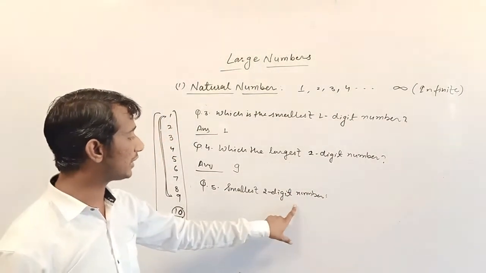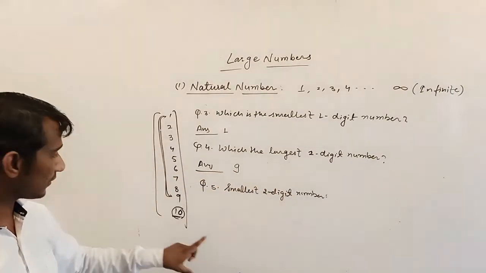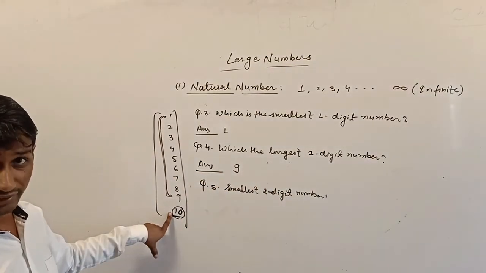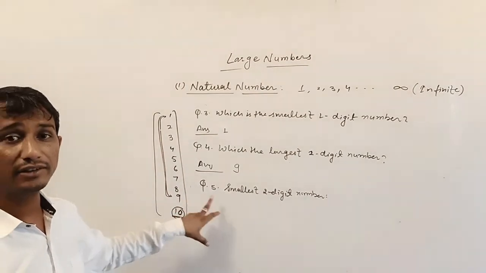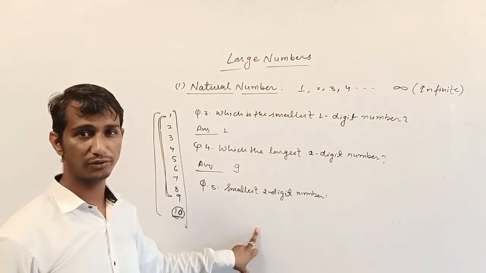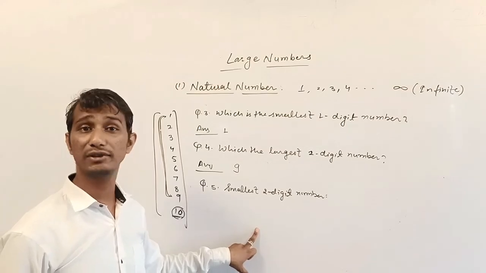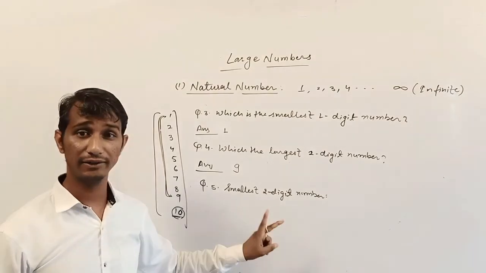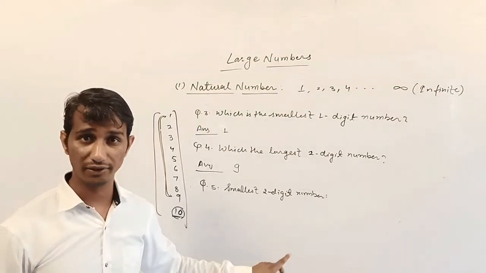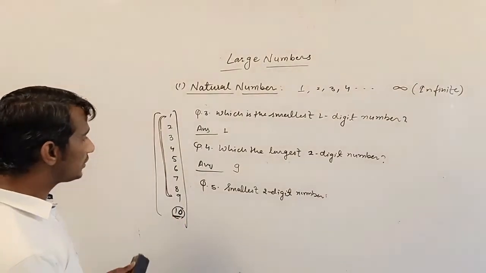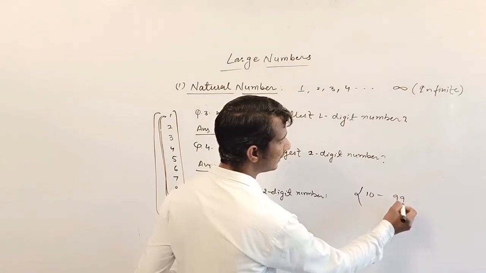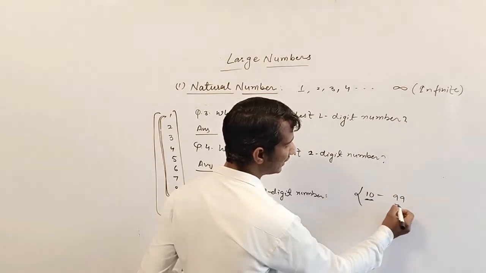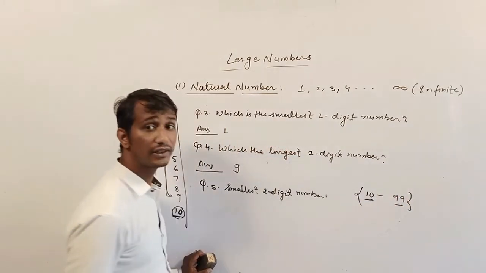Two digit numbers start from 10 and end with 99, because after 99 the number that comes is 100, and 100 has 3 digits. So this is a 3 digit number. So two digit numbers start from 10 and end with 99. Here the smallest number is 10 and the largest number is 99.